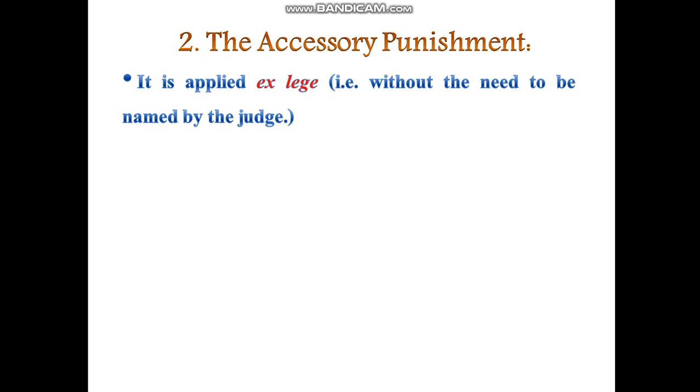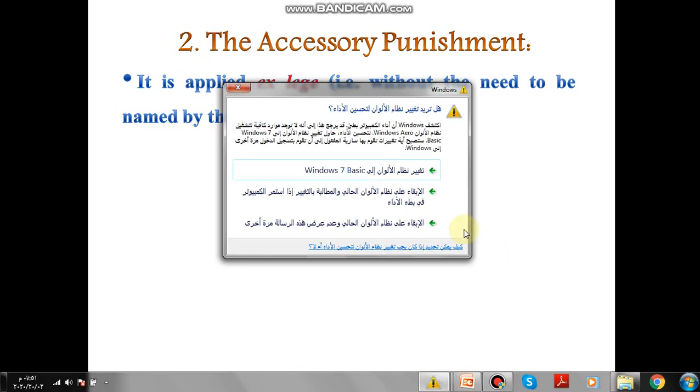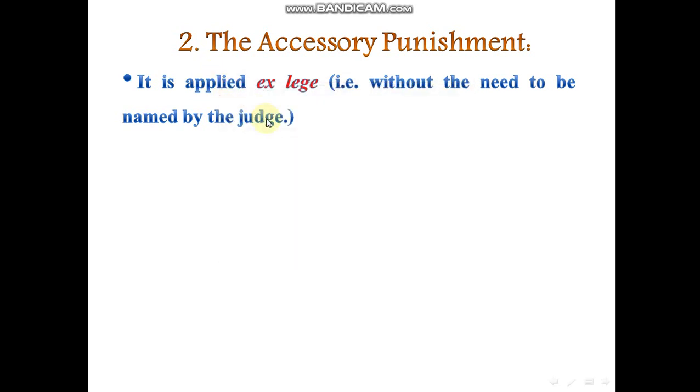If I am a judge and I gave my judgment, and I said that the person must be put in jail or must be liable to capital punishment, but I did not mention the tool of the crime, it doesn't mean that this tool mustn't be confiscated, even though the punishment is not named. This is simply because the confiscation shall be done in this case ex lege, I mean without being named by the judge.